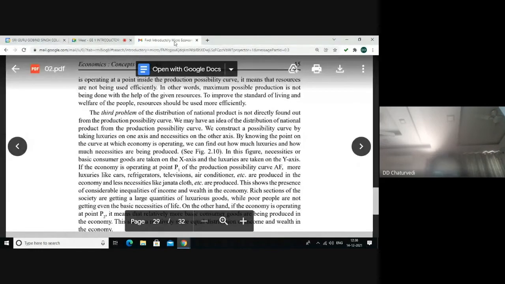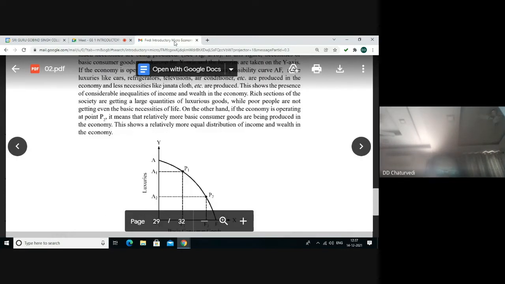The third problem is the distribution of national product, which is not directly solved from the production possibility curve. We can just get an idea of the distribution of national product from the production possibility curve. We may take luxurious goods on one axis and necessities on the other axis. By knowing the point on the curve at which economy actually operates, we can find out how much luxurious goods and how much necessities are being produced, as shown in figure 2.10.